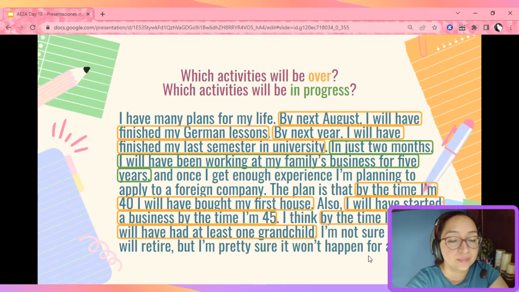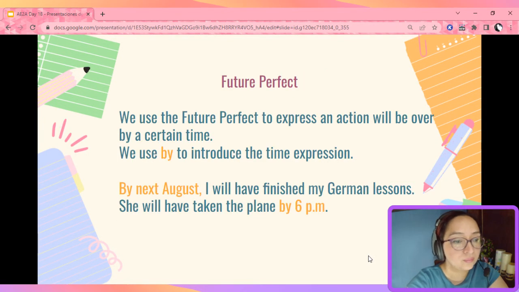Today we're talking, as I mentioned, about the future. Future perfect and future continuous. Let's take a look at how they work. So first we have future perfect. We use it to express an action will be over by a certain time. And we use by to introduce the time expression. By next August, I will have finished my German lessons. She will have taken the plane by 6 p.m.